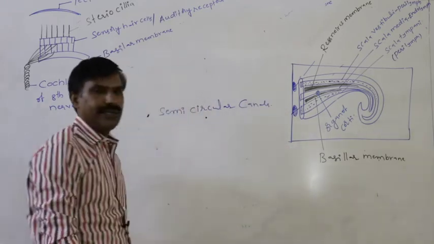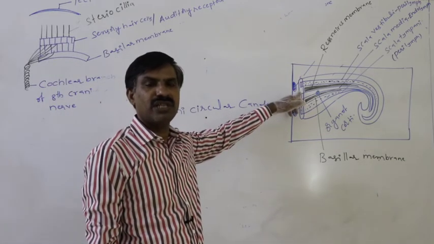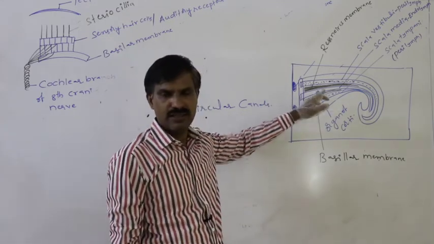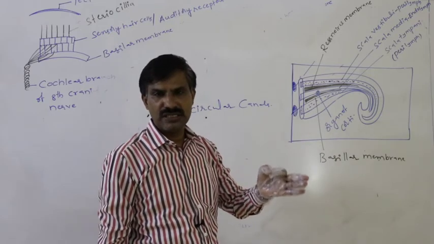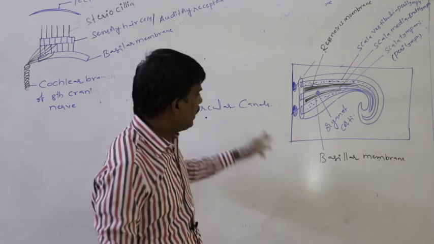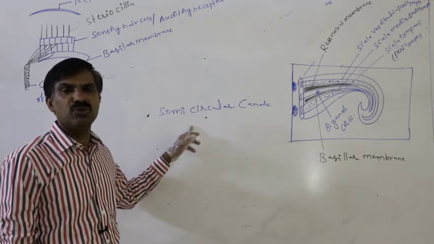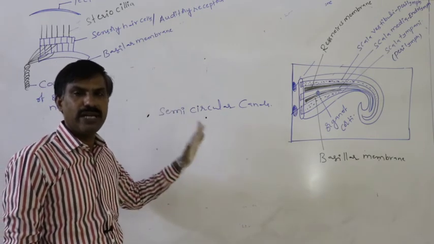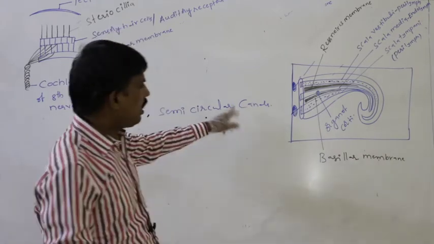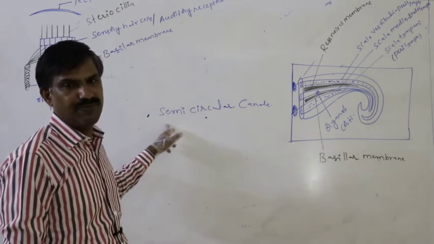You should remember here, in the inner ear, the cochlea with the organ of Corti is useful for hearing sound, but it is not useful for maintenance of body balance. The rest of the two structures present in the inner ear are principally useful for body balance. They are not useful for hearing sound. Of these two structures, one is the semicircular canal, and the second one is the vestibule.